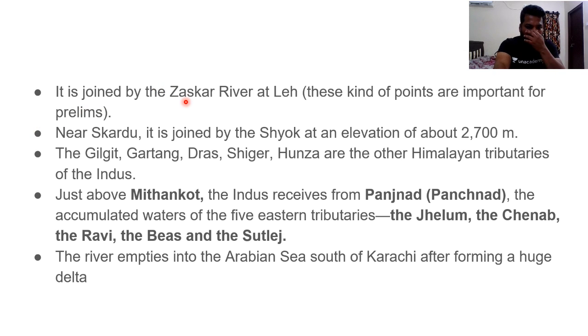So if you see, the Indus River is joined by the Dhar River, and after that it is joined by the Zaskar River at Leh. Clear? Zaskar River is joined at Leh. These points are important for prelims, as I have already said. Clear? Near Kardu, the S is silent in it, it is joined by the Shok River at an elevation of about 2700 meters. Apart from this, Gilgit, Gartang, Dras, Shigar, Hunza are other Himalayan tributaries of Indus.